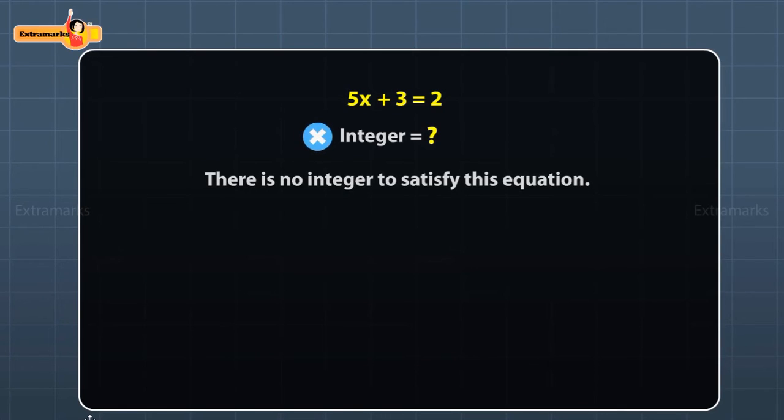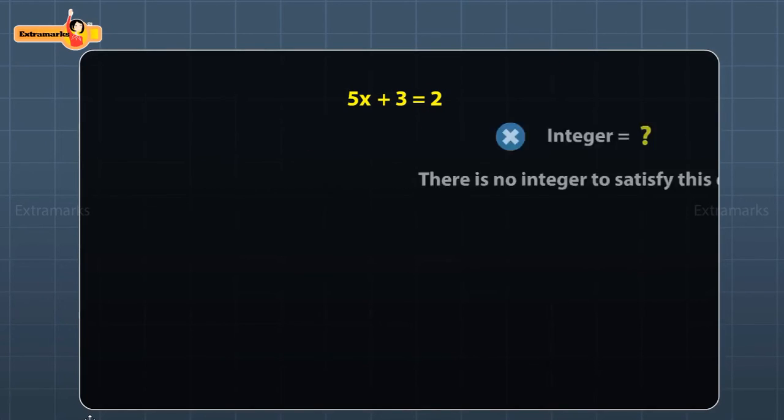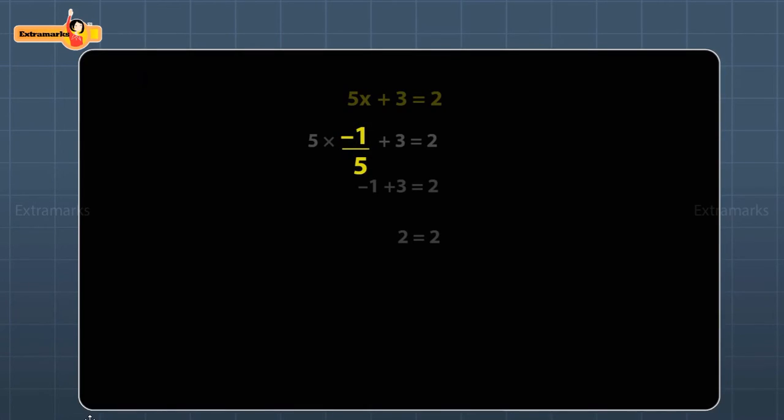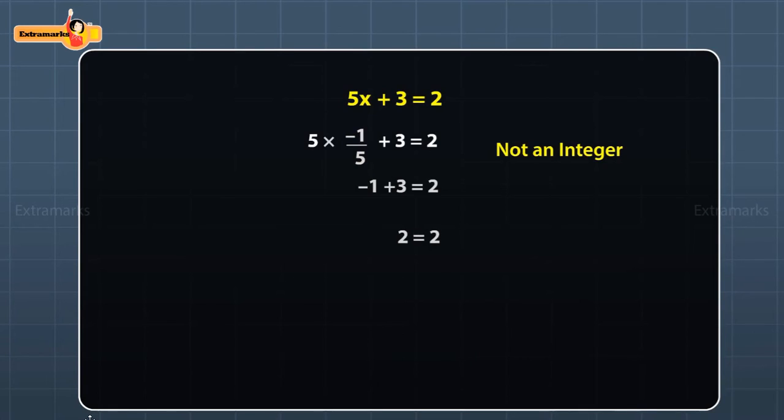Now consider an equation 5x plus 3 equals 2. Can you find an integer which satisfies this equation? No, we don't have any integer which satisfies this equation. If we put negative 1 upon 5 for x, the left-hand side equals the right-hand side. Hence, the equation is satisfied with the number negative 1 upon 5, which is not an integer.